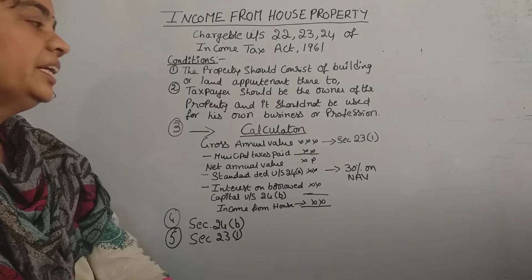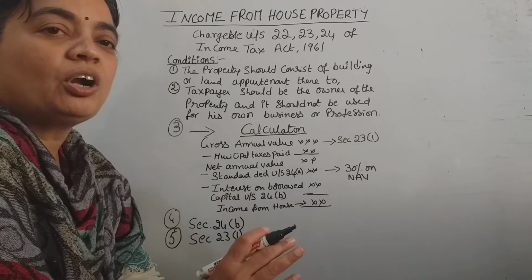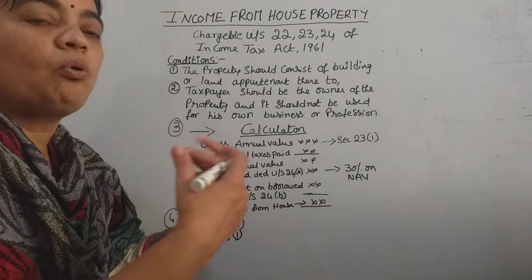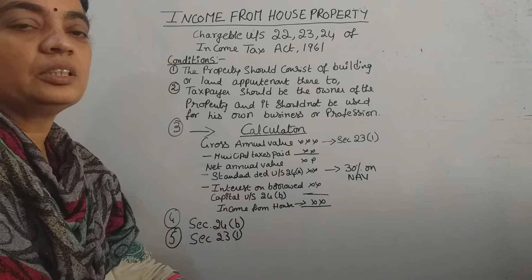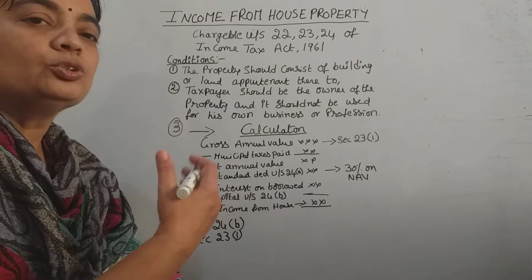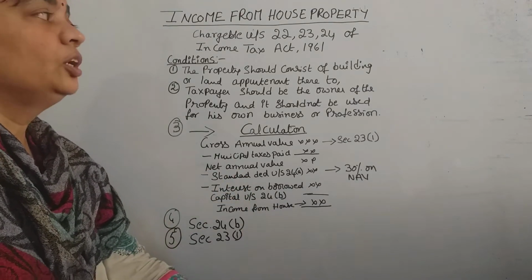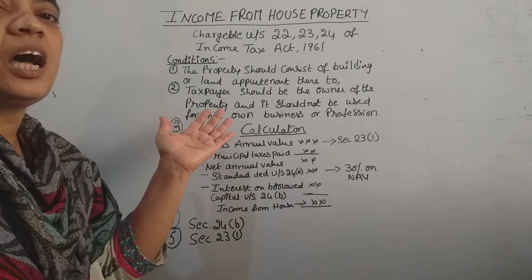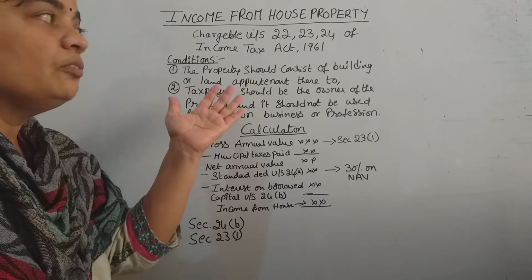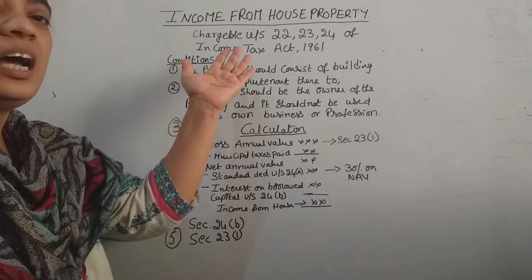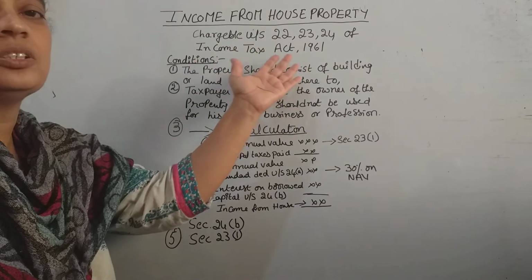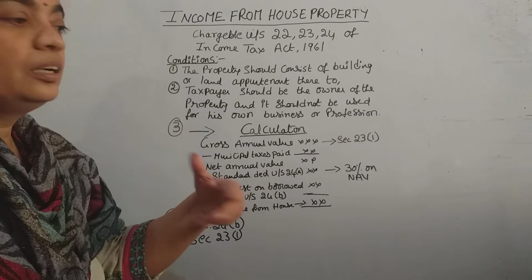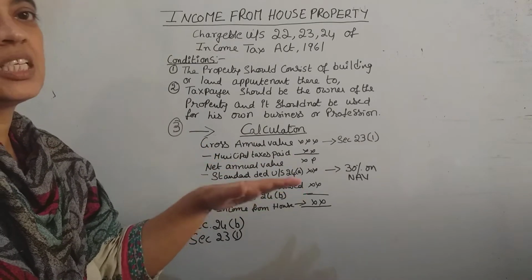Now, that house property should not be used for his own business or profession. If these conditions are satisfied, then the house property income will be calculated under these sections. So how to avail the exemptions and the other deductions, we will see now.